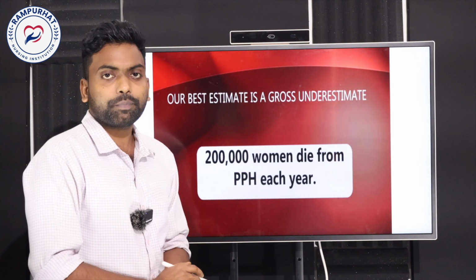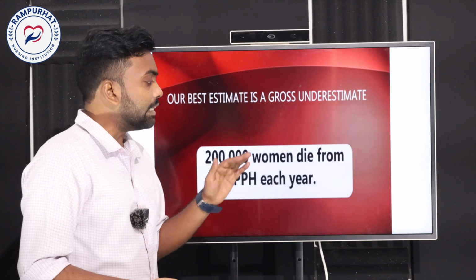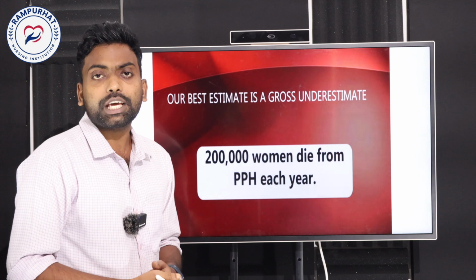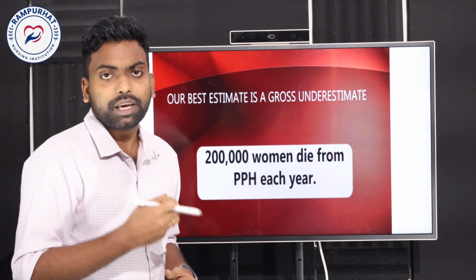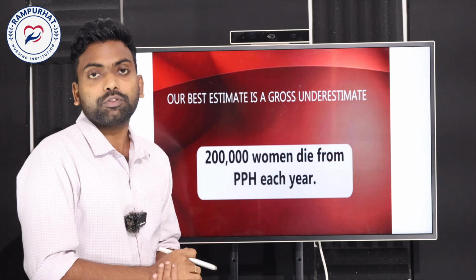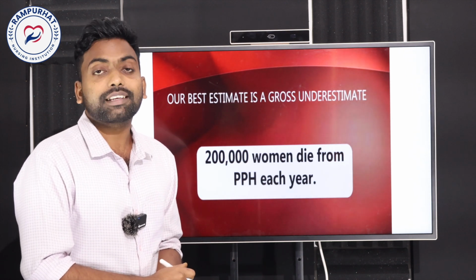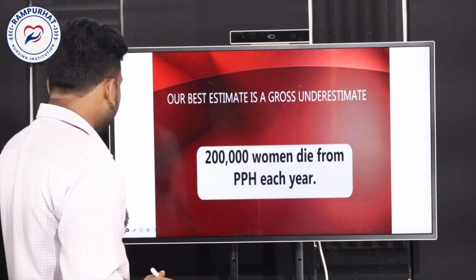It is said that about 2 lakh women die because of PPH. We can call it PPH, postpartum hemorrhage. Because of PPH, about 2 lakh women die every year. You need to think, it's not a common problem, it's a very severe problem.